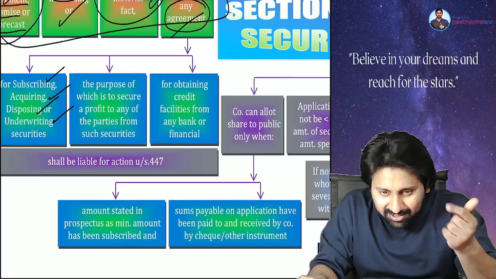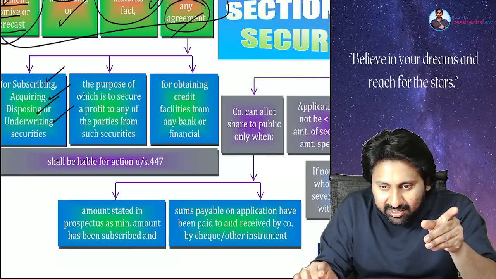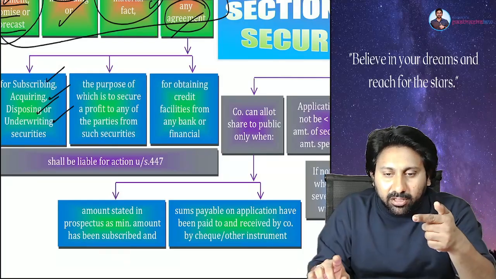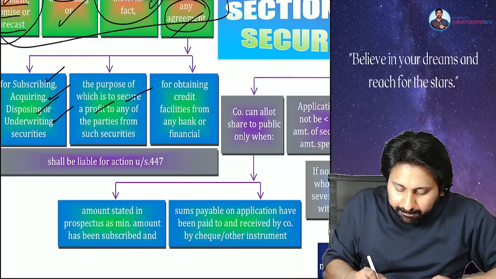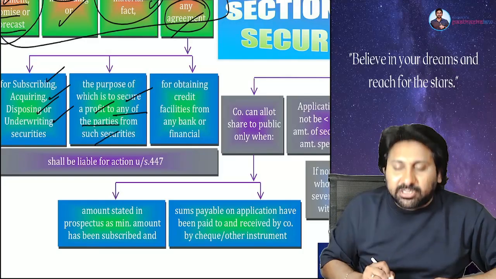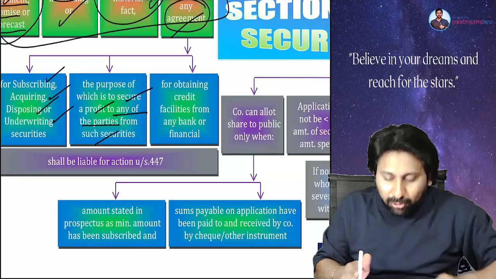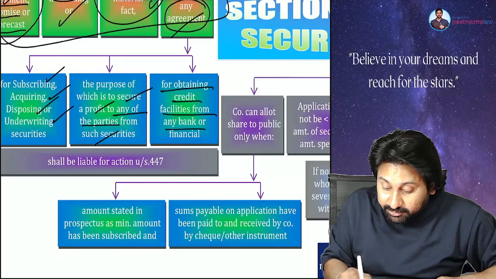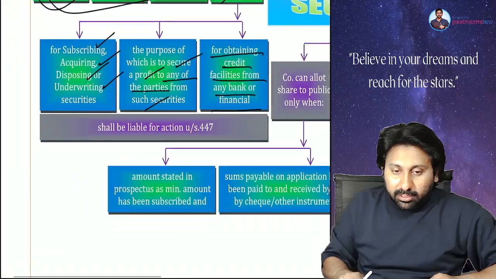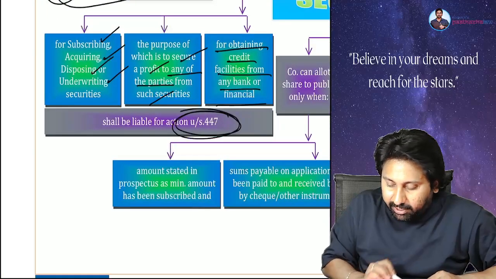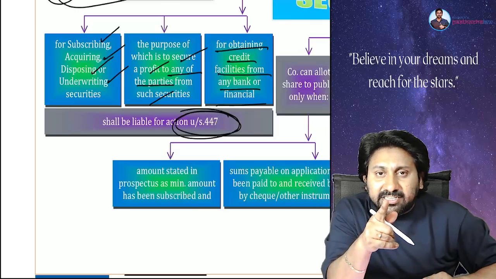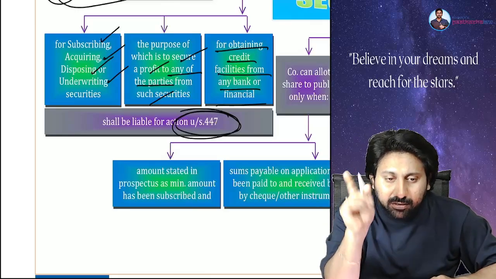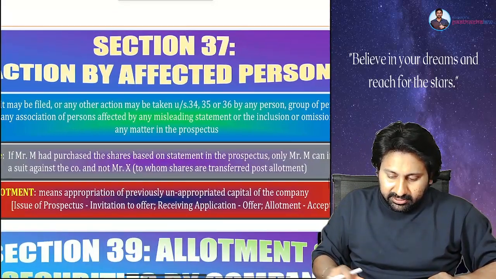So, securing any profit to any of the parties from such securities, or the third one, bank loans, obtaining credit facilities from any bank, then they will be liable under section number 447. Everyone understood the intensity of section number 36 or not? Next. 37.